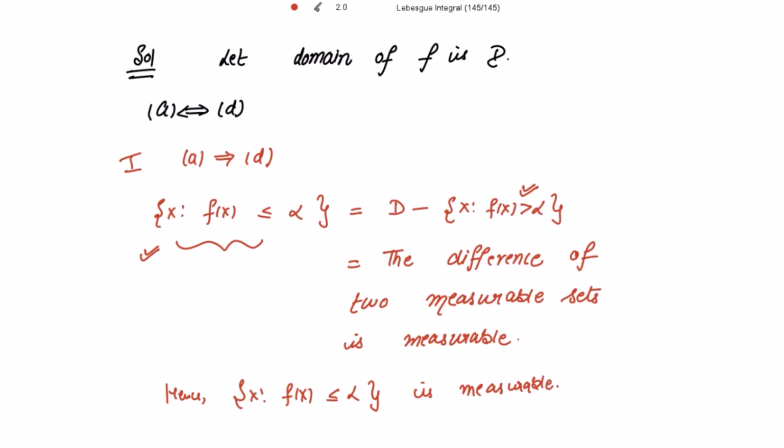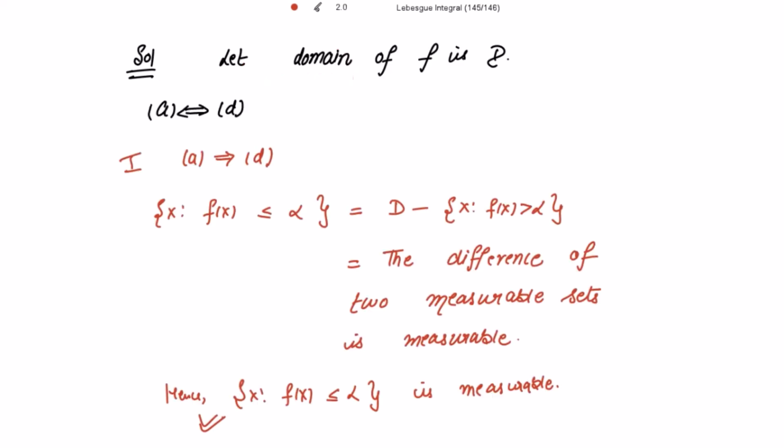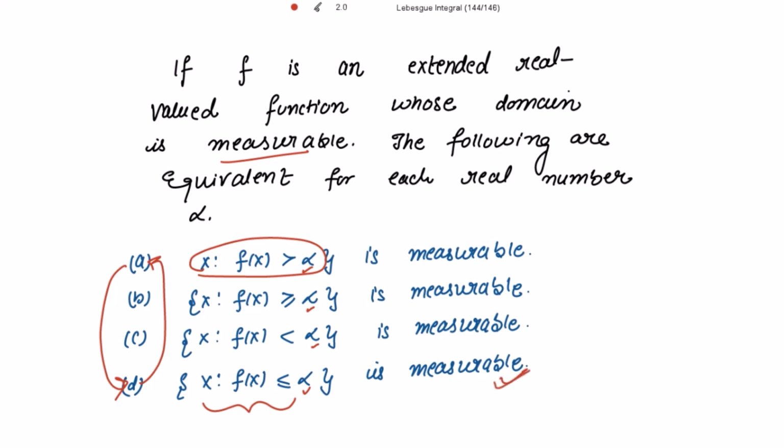And now we are going back from this part D to the part A to show that A is a measurable set. The A part is all those x for which f(x) is strictly greater than alpha. I need to show that this is measurable. And what is given to us is that this D part is measurable. We are going to use this.